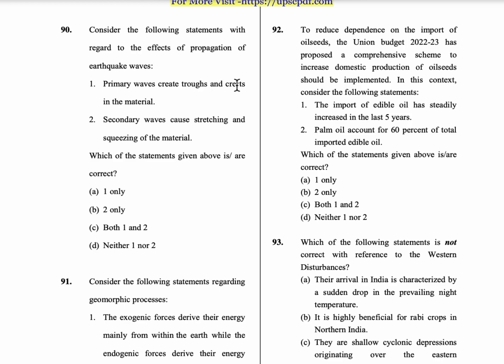Now what is this trough and crest? It is upliftment or downliftment of the material. So first and second, both these are not correct. So option D is the correct answer.